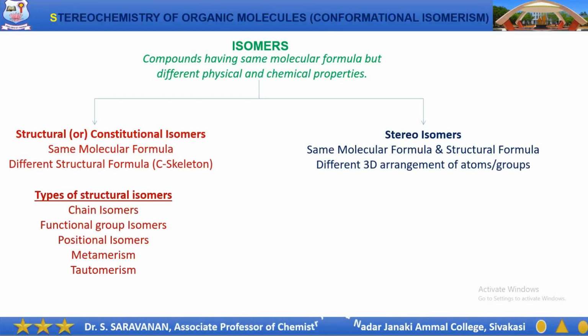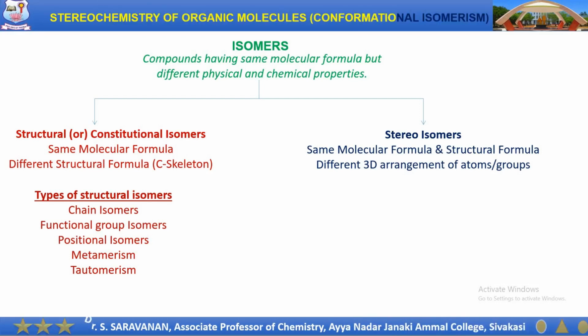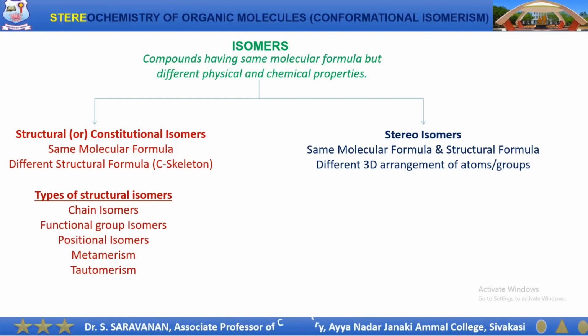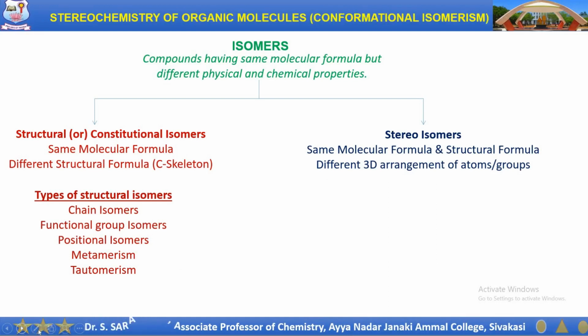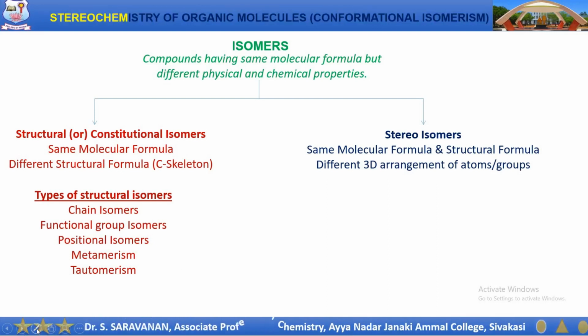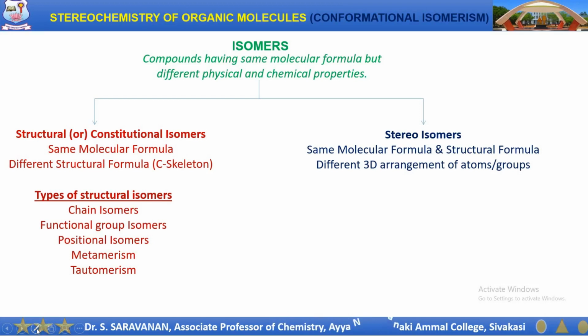The main difference between them is: structural isomers have the same molecular formula but different structural formula, whereas the stereoisomers have the same molecular formula as well as the same structural formula, but they have different three-dimensional arrangement of atoms and groups.